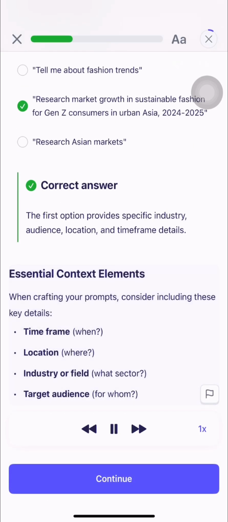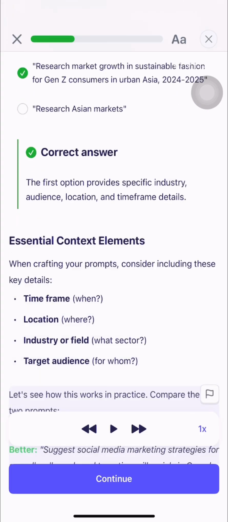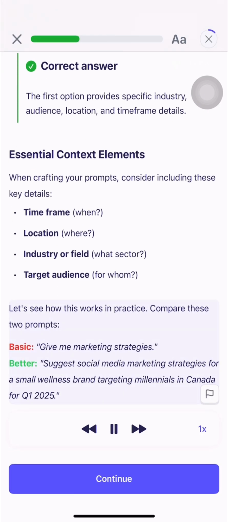Essential context elements. When crafting your prompts, consider including these key details. Time frame: when. Location: where. Industry or field: what sector. Target audience: for whom. Let's see how this works in practice. Compare these two prompts. Basic: give me marketing strategies. Better: suggest social media marketing strategies for a small wellness brand targeting millennials in Canada for Q1 2025.